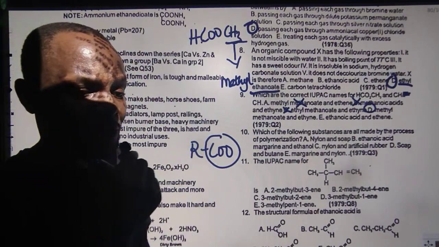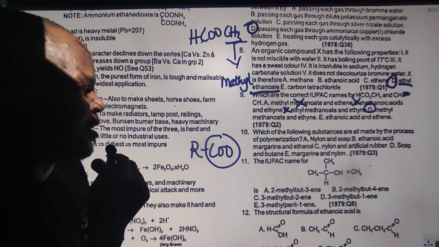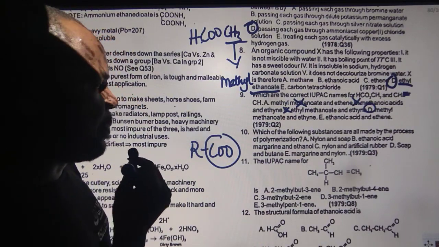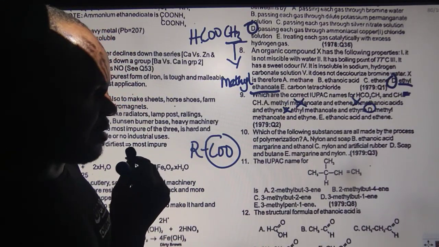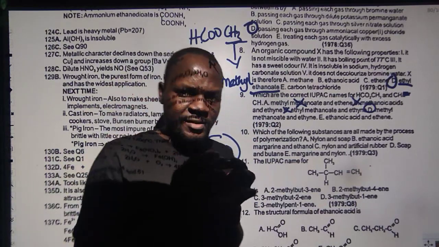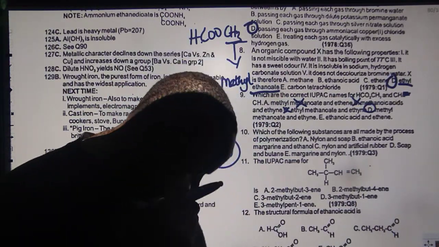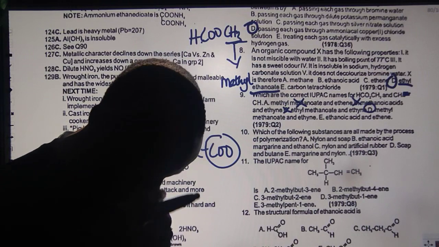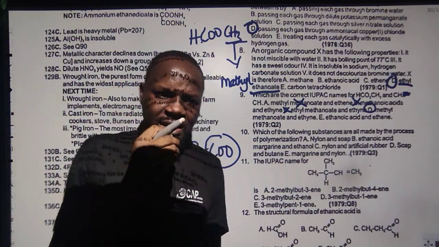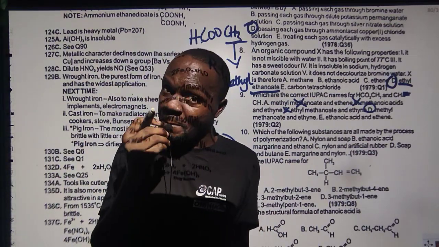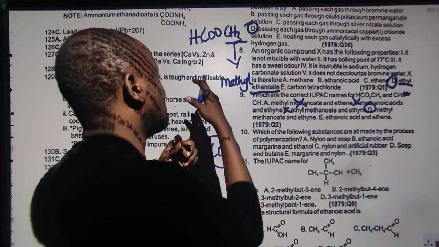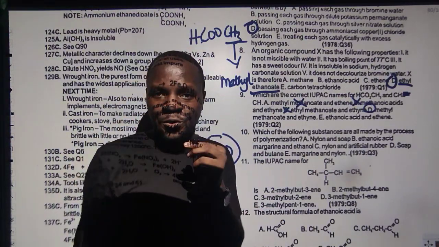There are different examples of polymers. But for now, let's just limit it with the nature of the question so that we understand. So which are made of polymerization? Now we can take it one by one. Nylon is a sample of polymerization. Now how is nylon formed? Polymerization of what? Ethene. When you add different monomers of ethene, you are going to have what they call polythene back. So nylon is a product of what? Polymerization. I hope you are writing. No space to write too much, but there is voice to talk.